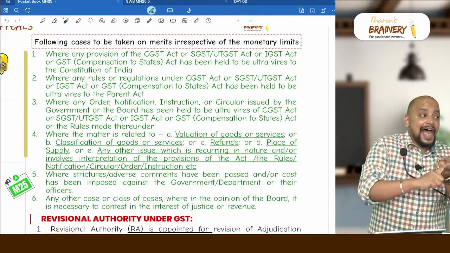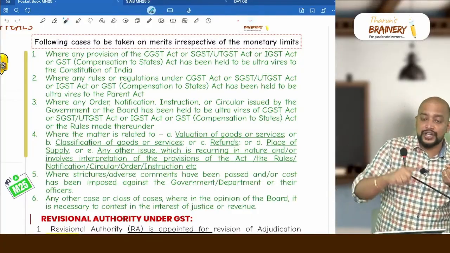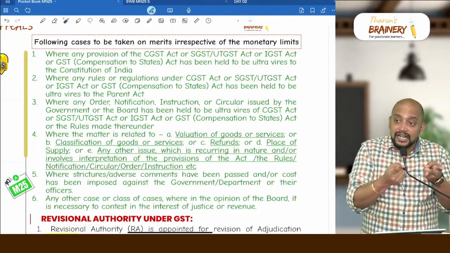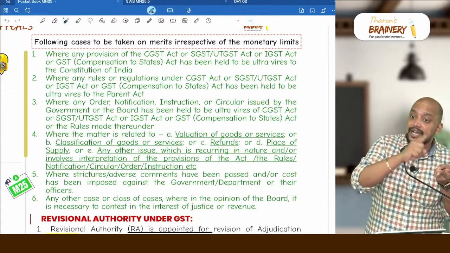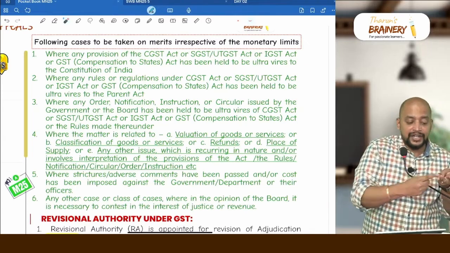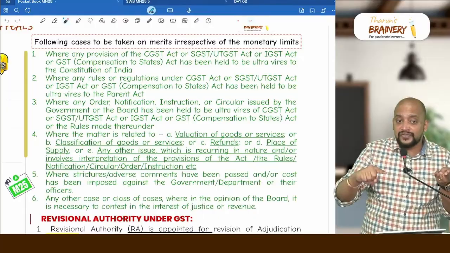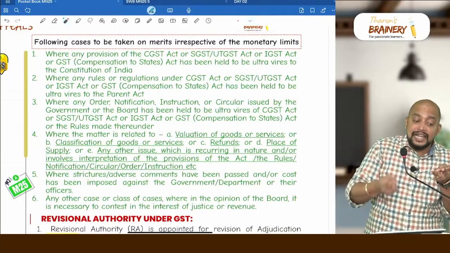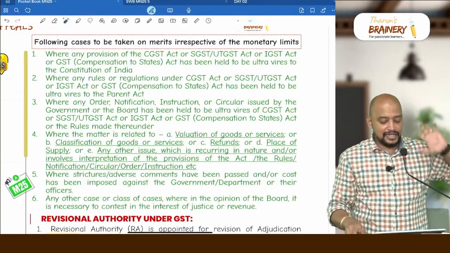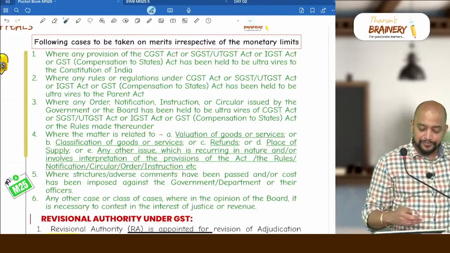First point, act ultra vires constitution. Second, rules ultra vires act. Third point, the circulars or notifications ultra vires the act and rules. See that. These 3 points easily you can remember.